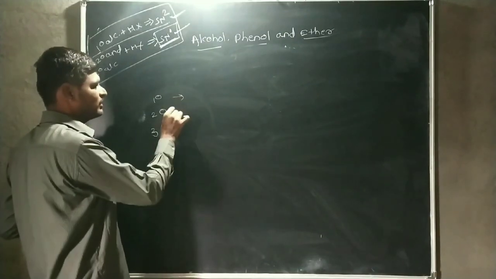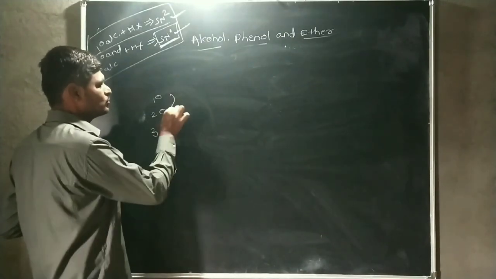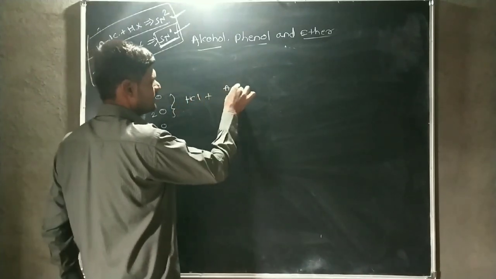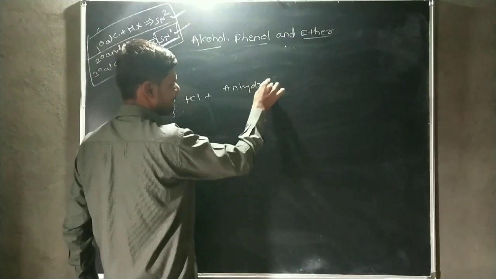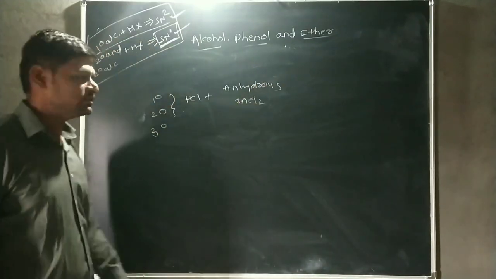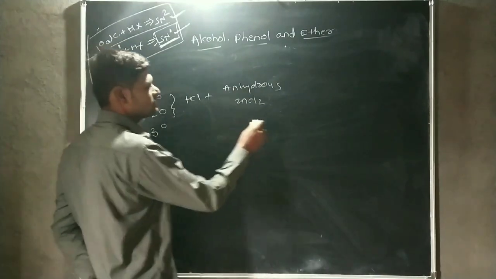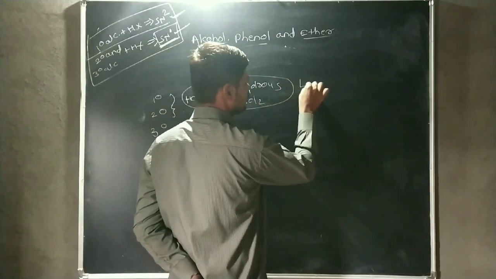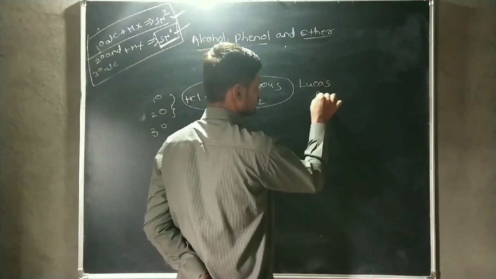But in case of primary and secondary, we use HCl plus anhydrous ZnCl2. Anhydrous ZnCl2. This HCl and anhydrous ZnCl2 is known as Lucas reagent.